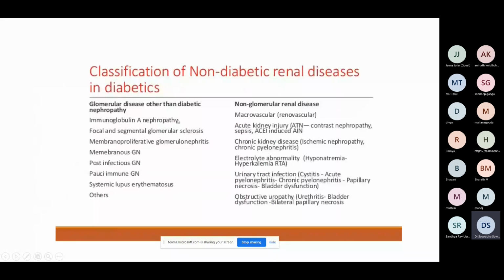Suppose it is IgA nephropathy, or suppose it is membranous nephropathy, the management will differ. Here I'll be using immunosuppression, maybe the Ponticelli regimen using steroids or cyclophosphamide. Similarly in IgA nephropathy or SLE it will be different. Whereas if you keep thinking it is diabetic nephropathy, the therapeutic angle would be different. That is the importance of picking up a non-diabetic renal disease.